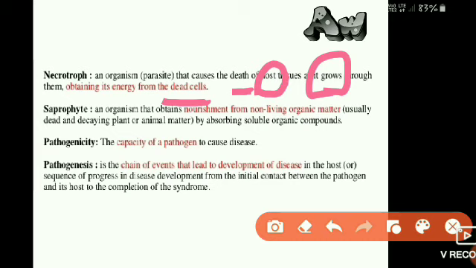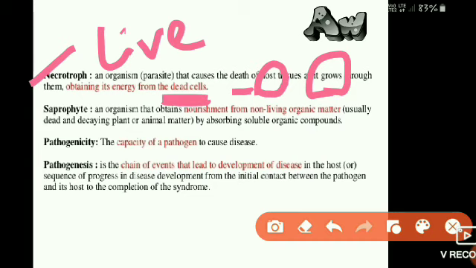After killing the host plant it absorbs the nutrients and minerals from the dead cells. Necrotroph means first a live host is needed, then after killing it, the organism obtains its energy and nutrients from the dead cells.